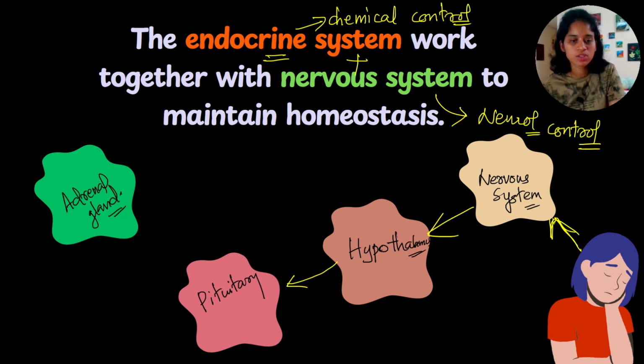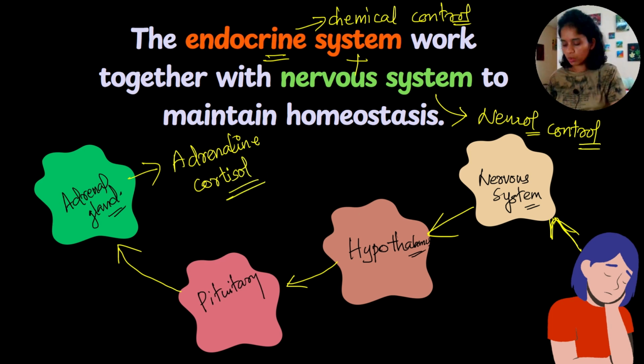At first, it stimulates the pituitary gland. The pituitary stimulates the adrenal gland. Adrenal gland then releases hormones like adrenaline and cortisol in response to stress.